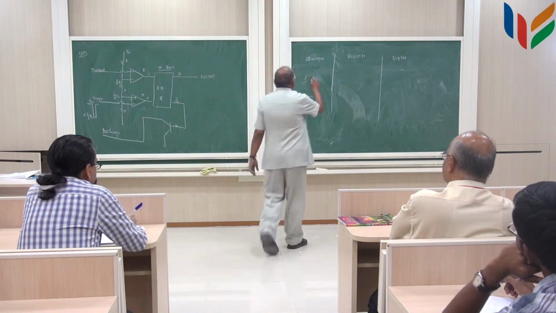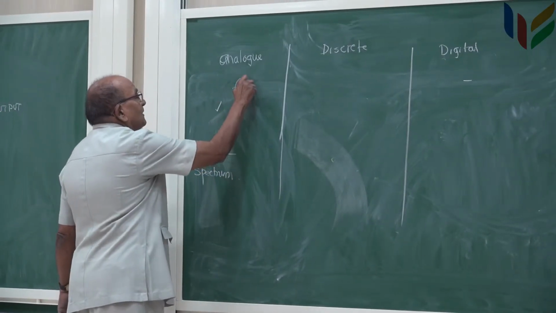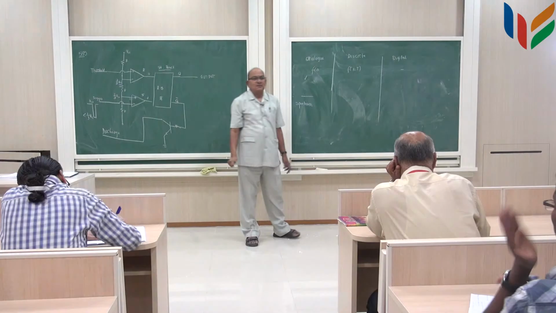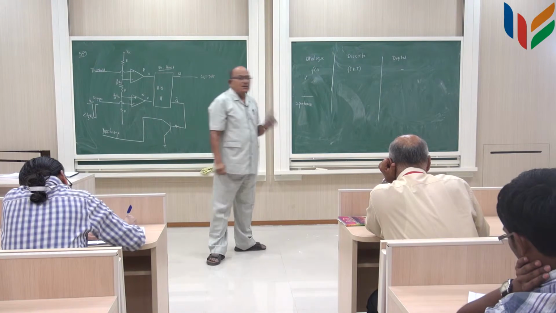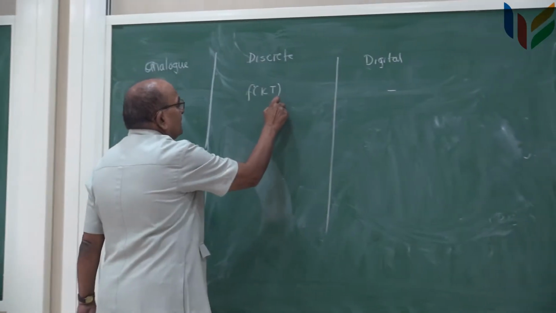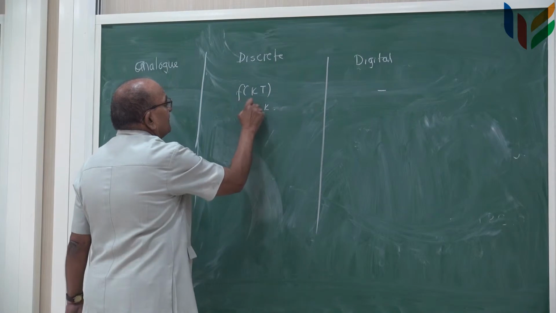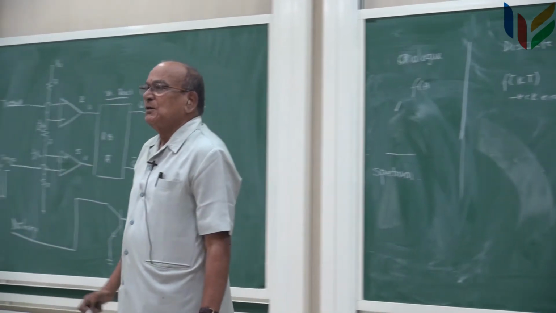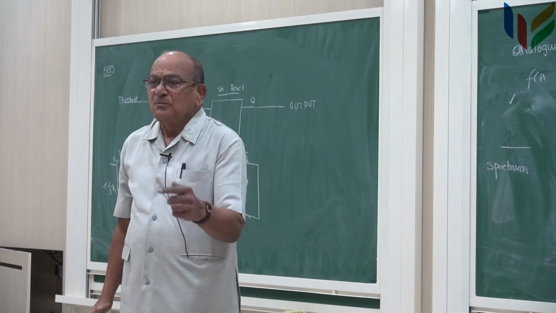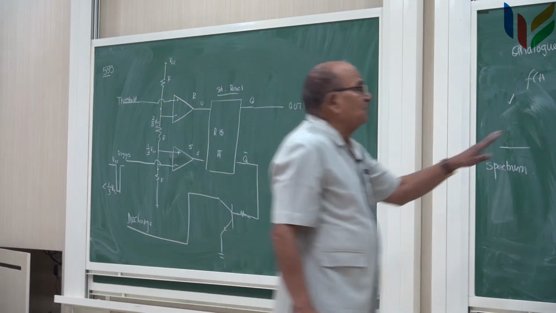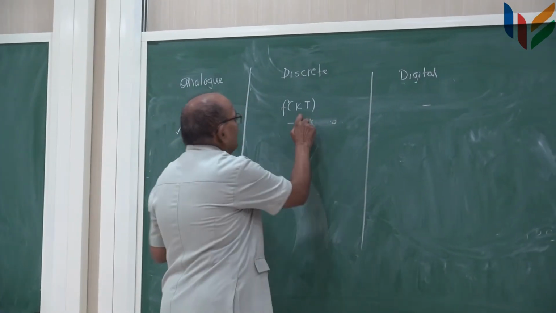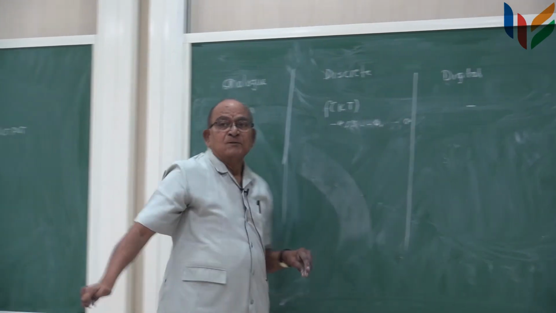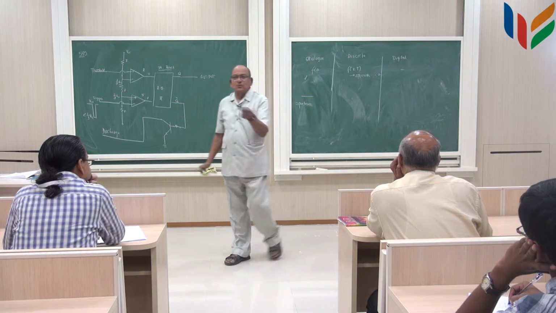So, instead of this f of t, all I need is f of kT, and these are discrete. So, k runs theoretically from minus infinity to plus infinity, over integers, discrete numbers, not a continuum: minus infinity, 0, 1, 2, 3, 4, 5, 6, up to infinity.